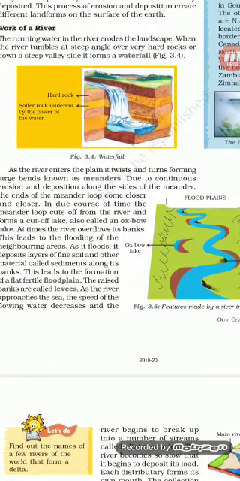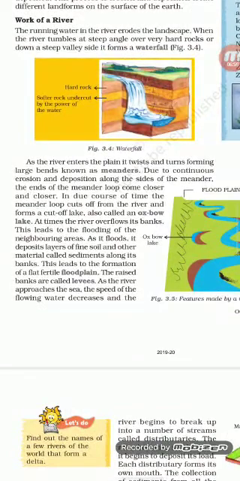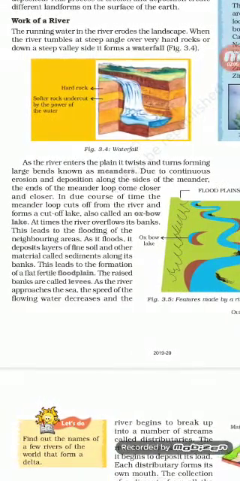When this flood is over, it deposits a lot of soil and other materials, which are called sediments, on the banks of the river, and these banks are raised. Their height becomes higher when it deposits a lot of material during the flooding time. So this way these plains have a good amount of fertile soil. Okay, so they are called flood plains.